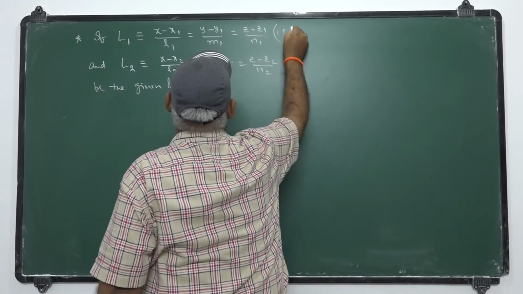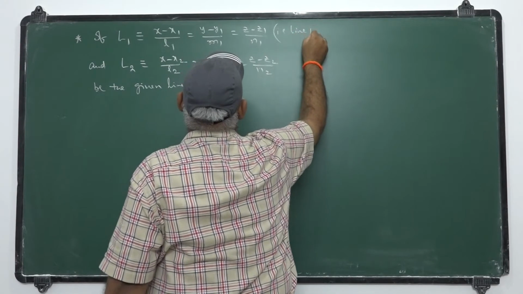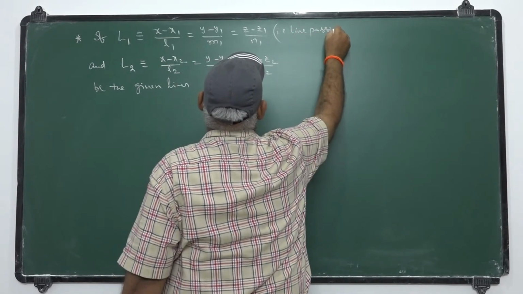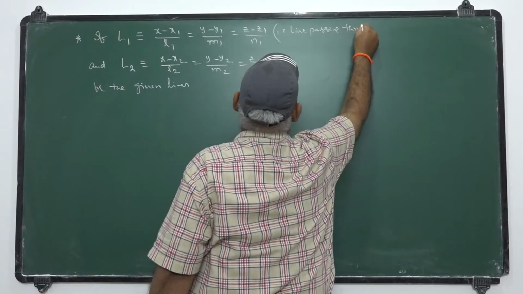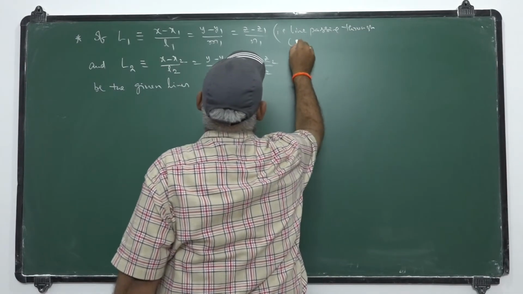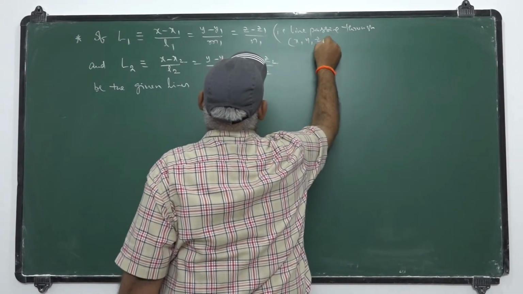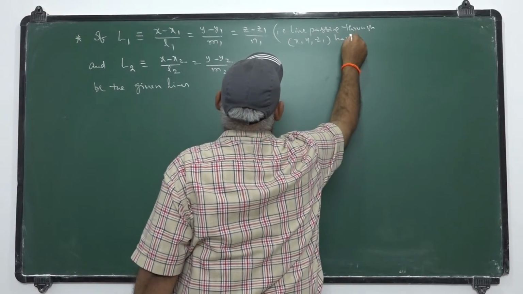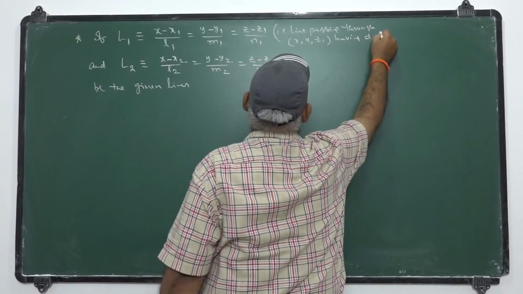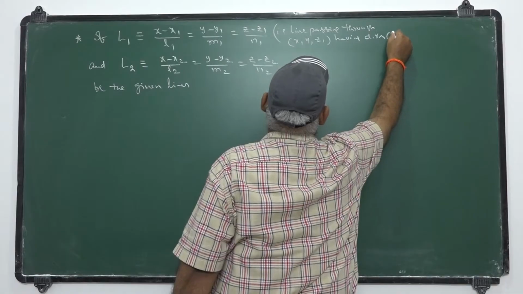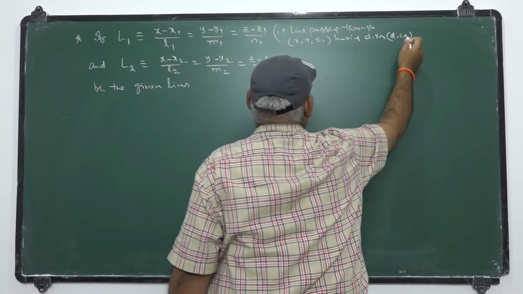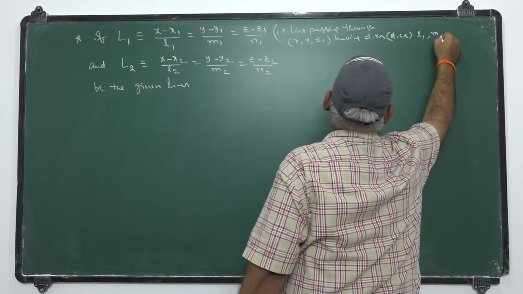That is, the line passing through the point x1, y1, z1 having DRs or DCs, within the brackets DCs, L1, M1, N1.